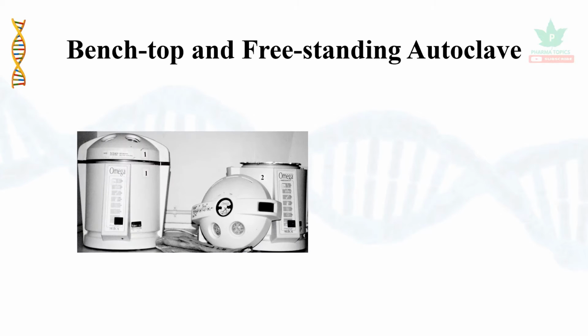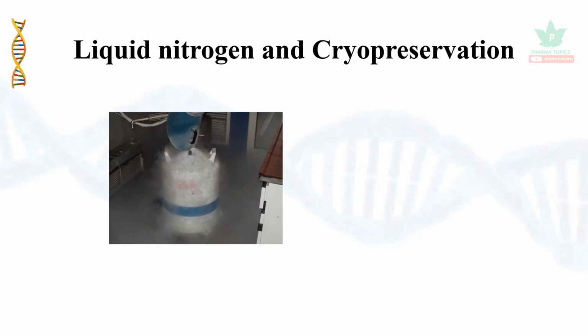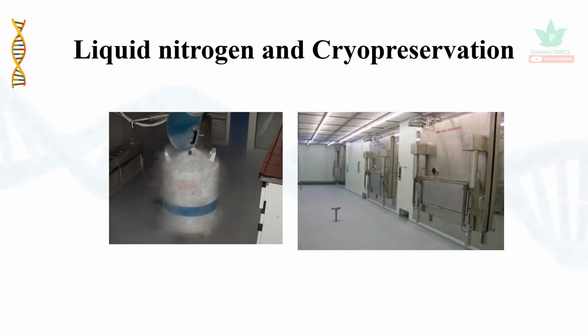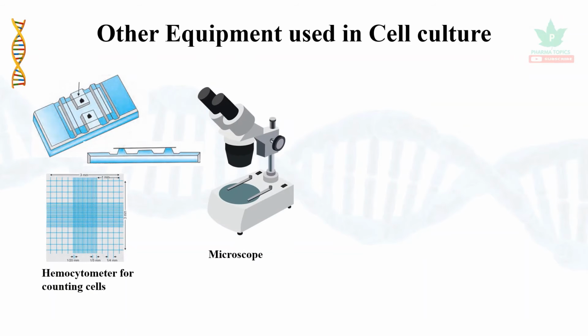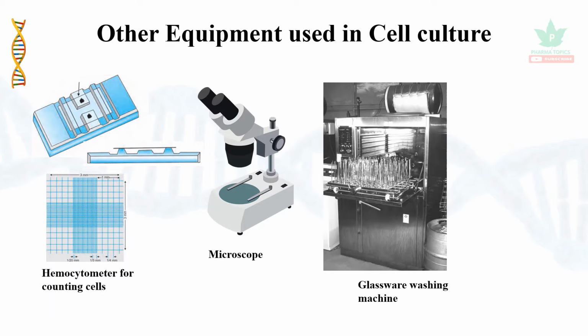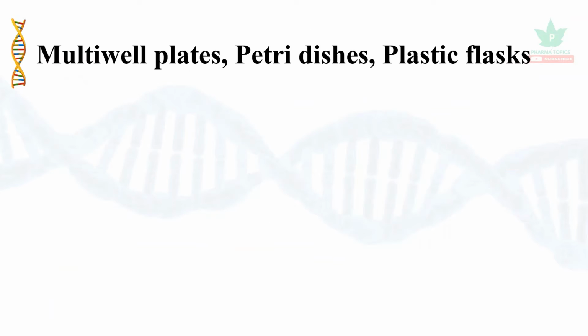Then benchtop or freestanding autoclave for the purpose of sterilization. Then liquid nitrogen or cryopreservation for storing the cells. Then other equipments are hemocytometer for counting the cells, and a microscope, glassware washing machines can be used, and then refrigerators can be used. Let us see the multi-well plates, petri dishes, and plastic flasks.